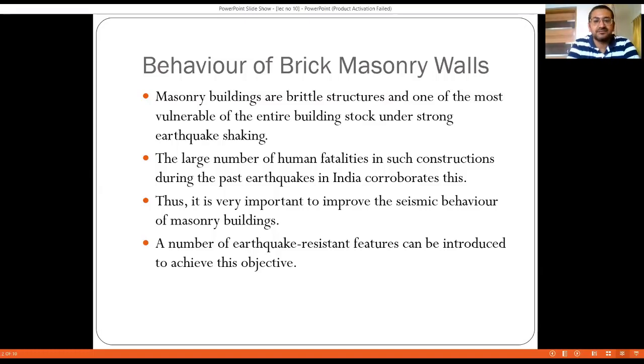So masonry buildings are brittle structures and among the most vulnerable of the entire building stock under strong earthquake shaking, right? Again, we have to keep in mind the design philosophy, which is minor, moderate, and strong. In case of minor earthquake, it is suggested that the non-structural elements should undergo failure.